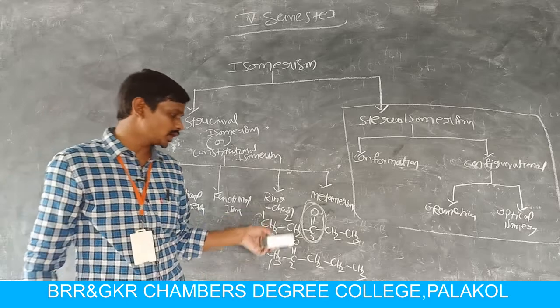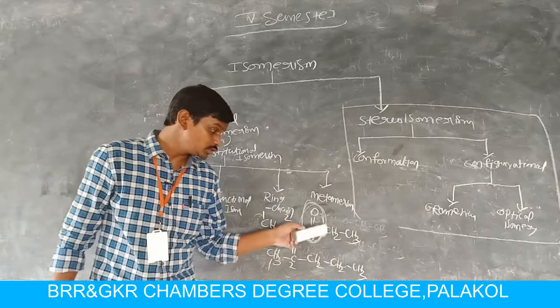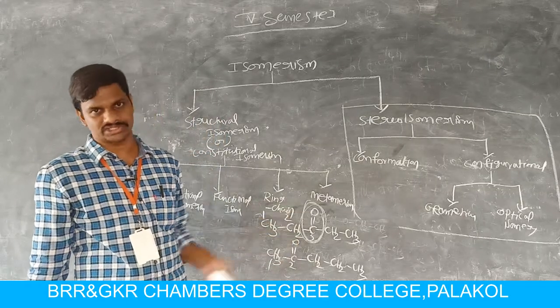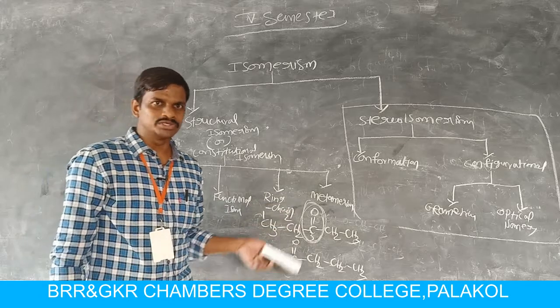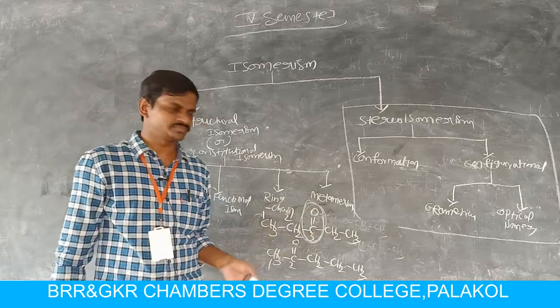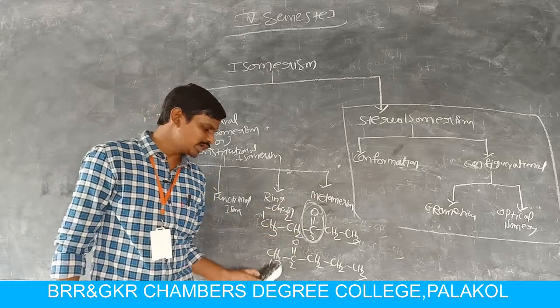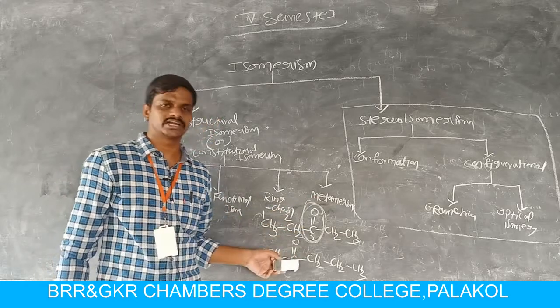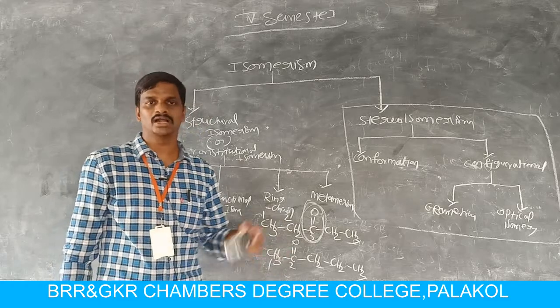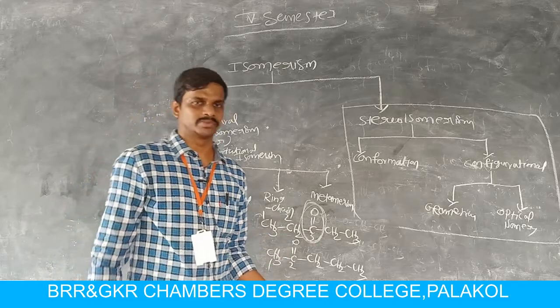These two are called metamers, and these two are also positional isomers, because the position of the functional group is different. In one molecule the keto group is at the third position, but in the other it is at the second position. So these two are metamers and positional isomers.